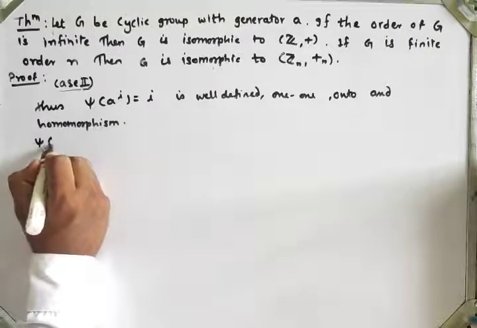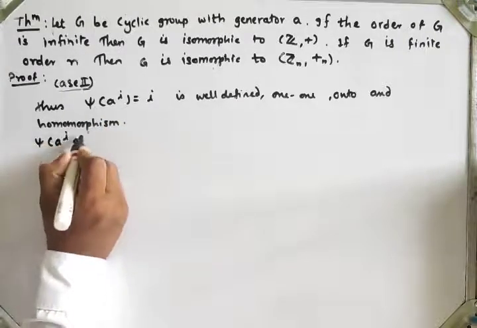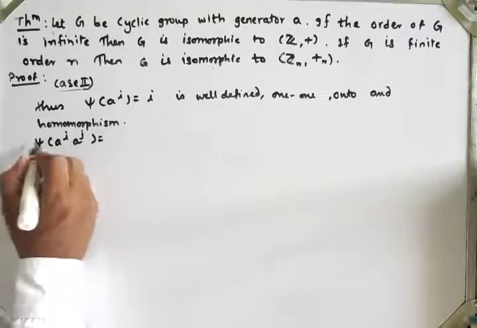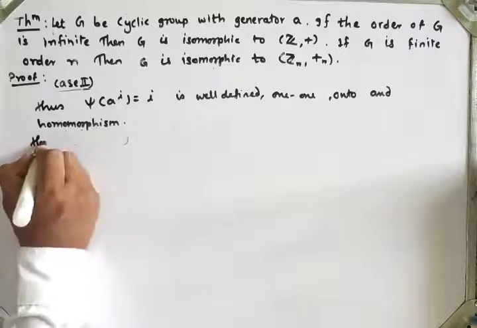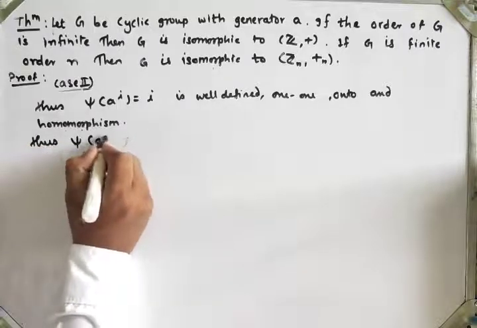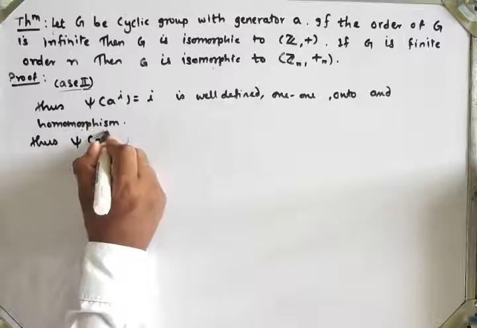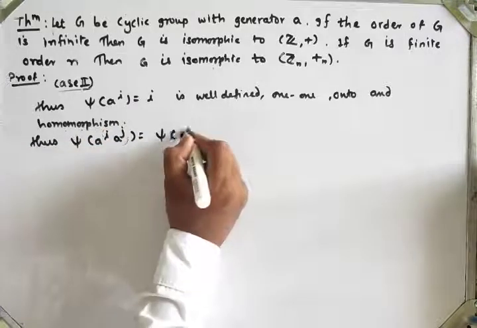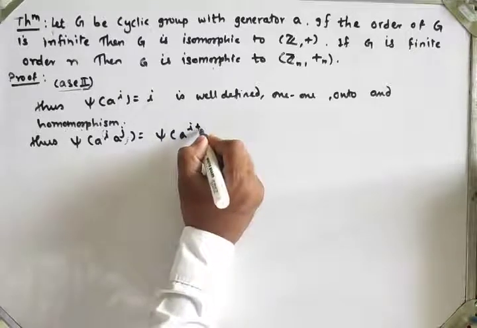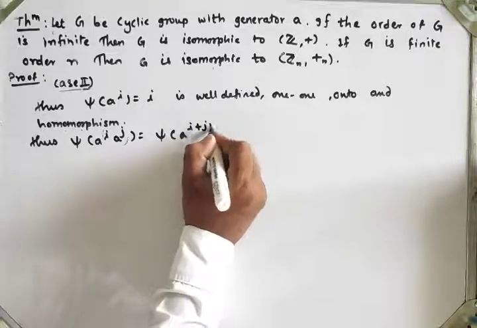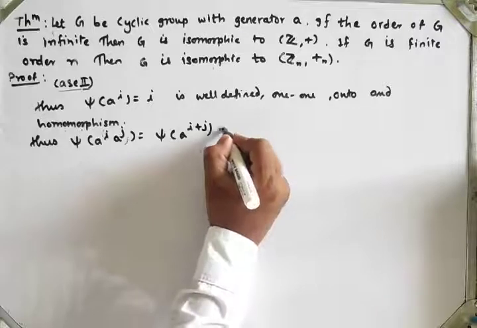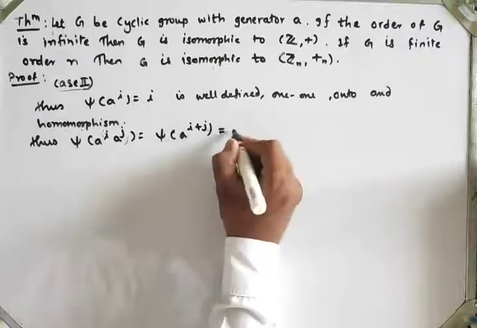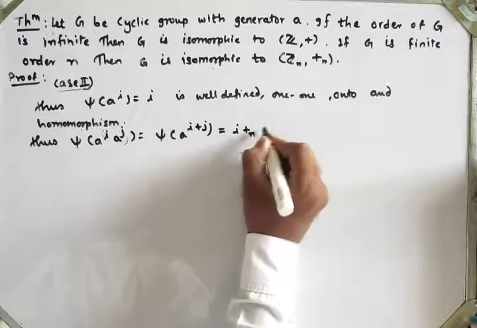So psi of a raised to i a raised to j is equal to psi of a raised to i plus j, which is i addition mod n j.